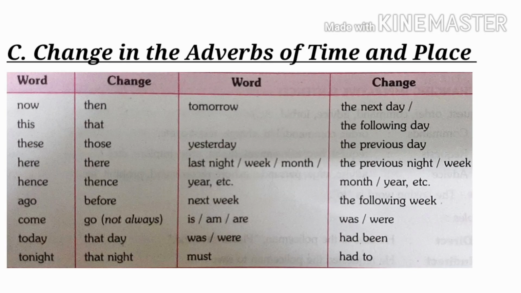Next is change in the adverbs of time and place. If we are using adverbs of time and place in direct speech, we will also change these adverbs in indirect speech.